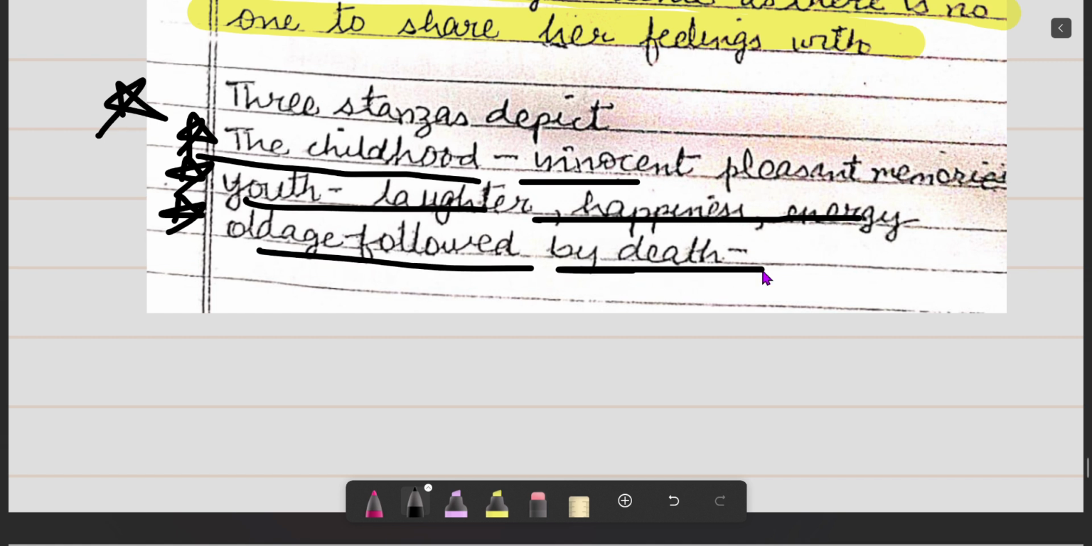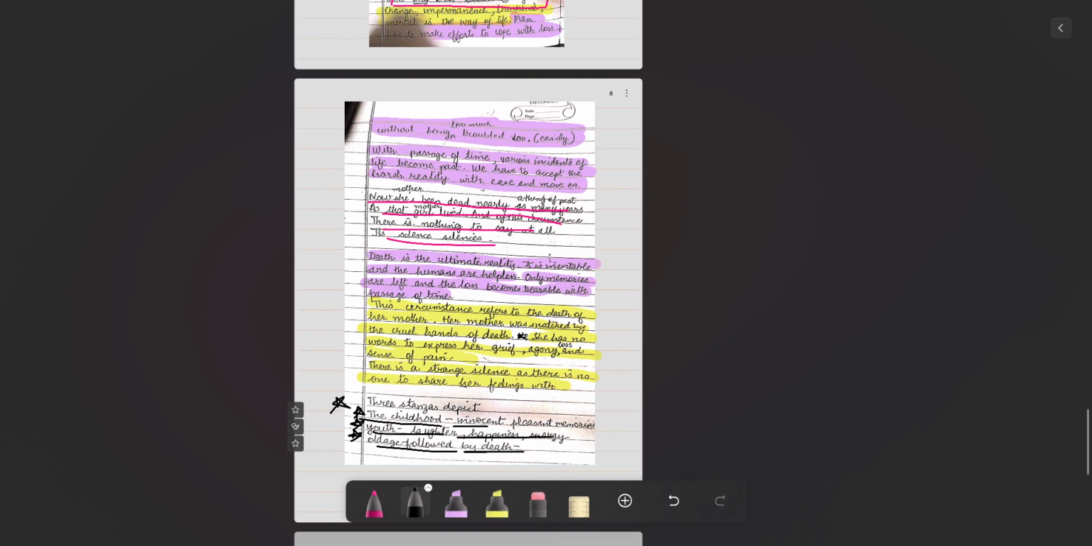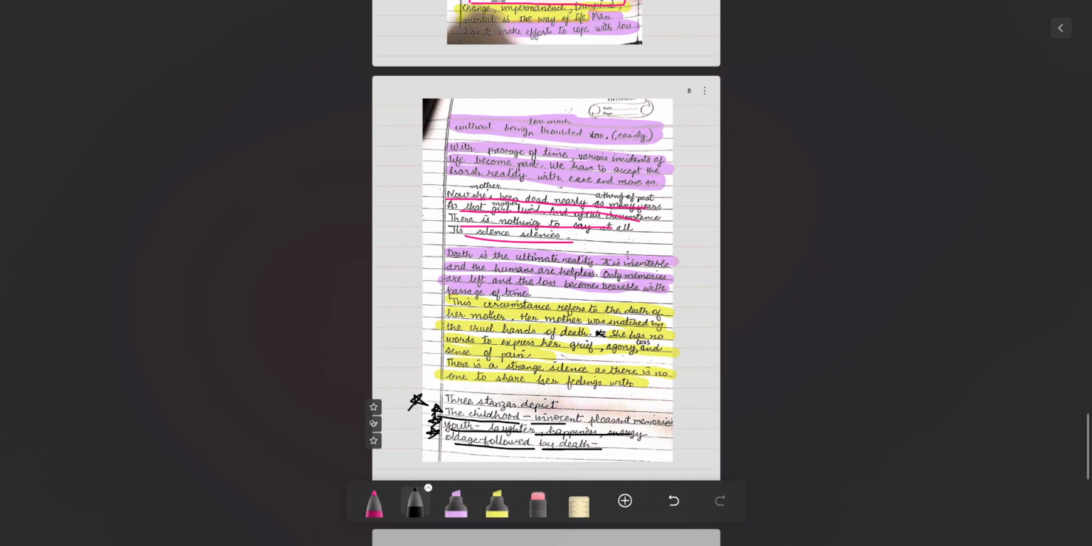With this you are completed with the poem, The Photograph, written beautifully by Shirley Toulson. We are done with The Photograph.